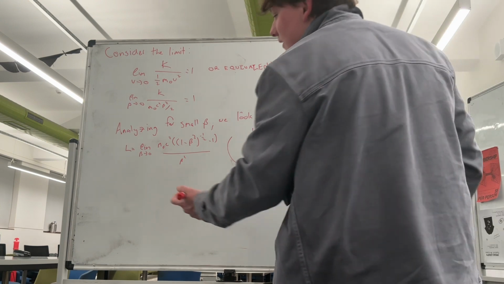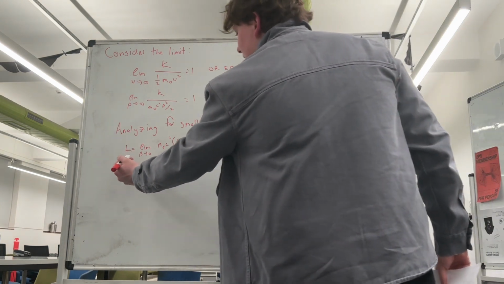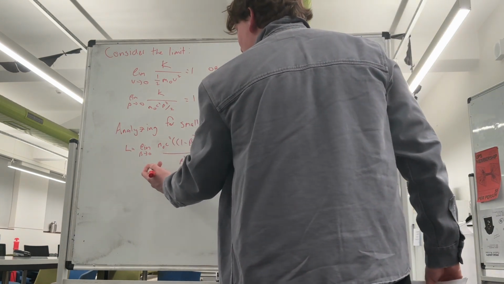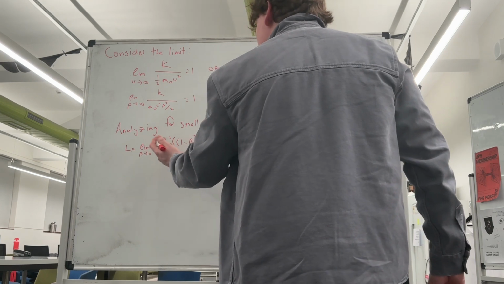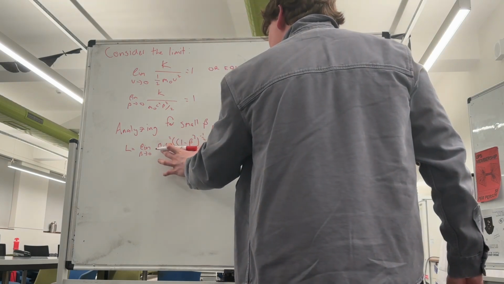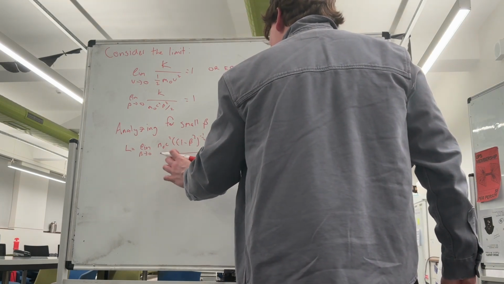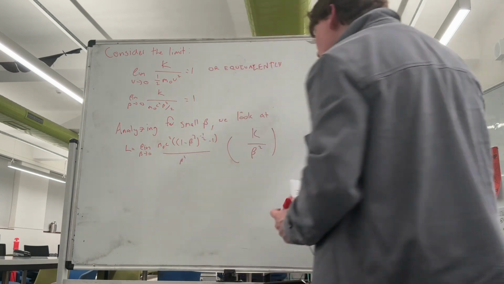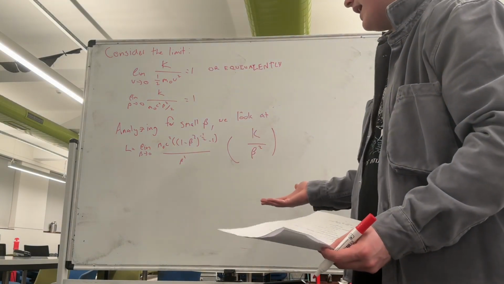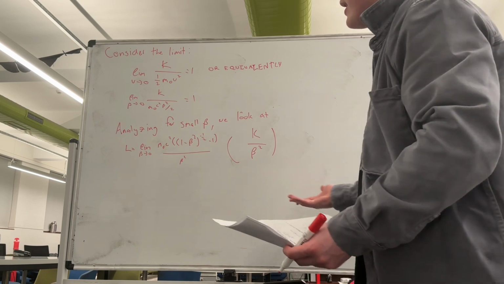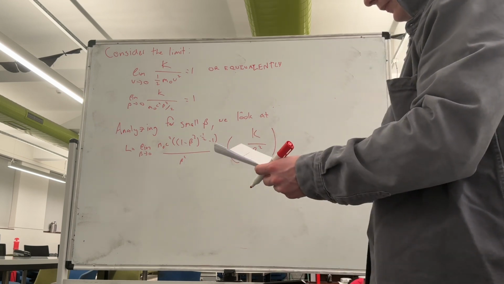We're going to call this limit L, and this is equal to the limit as beta approaches 0 of the relativistic kinetic energy over beta squared. This might look a little weird at first, but I promise at the end, it shows our result.